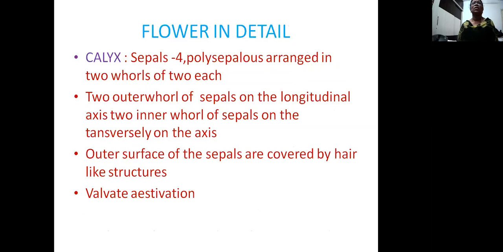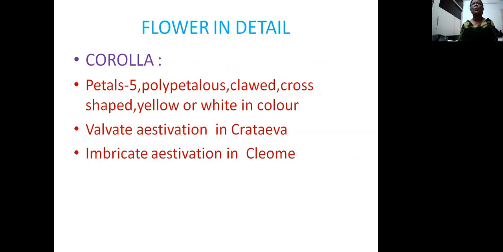Coming to the flower in detail, the calyx: since it is a tetramerous flower, sepals are four in number. These sepals are not fused, so polysepalous. They are arranged in two whorls of two each. The outer two sepals are present longitudinally on the axis. The inner row of sepals are present transversely on the axis, so they are in a cross-shaped arrangement. The outer surface of the sepals is covered by hair-like structures, so hairy nature. In all the members, estivation is valvate.